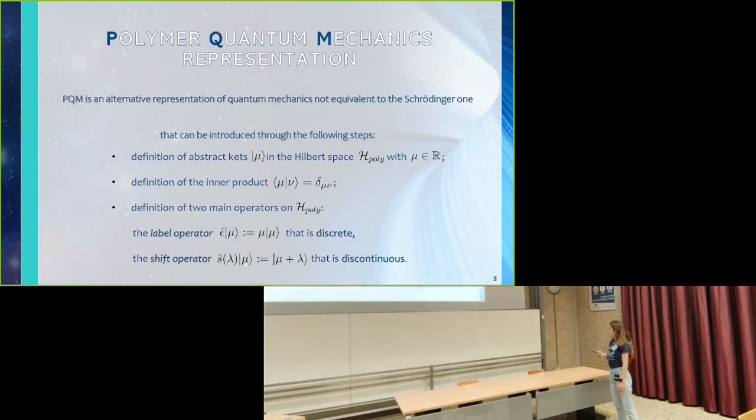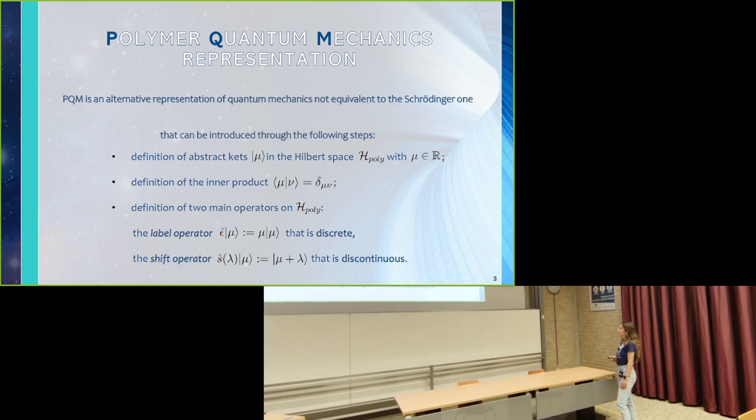So let's start with polymer quantum mechanics, that is an alternative representation of quantum mechanics that we use in our investigation. It is not equivalent to the standard Schrödinger one, but can be introduced by following these simple steps. In particular, one chooses a basis that is orthonormal in the Hilbert space with a parameter mu that is a real parameter. And then one introduces these two main operators, the label operator that acts in this way, and so